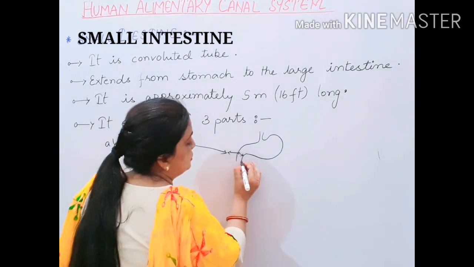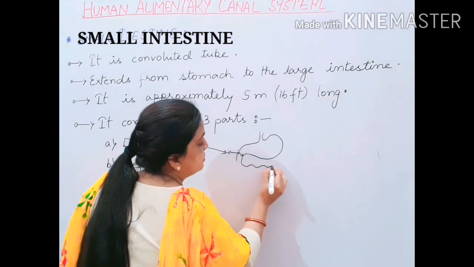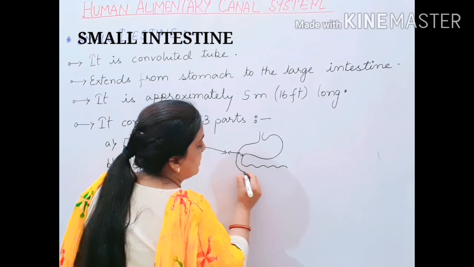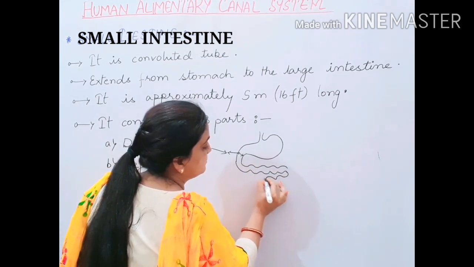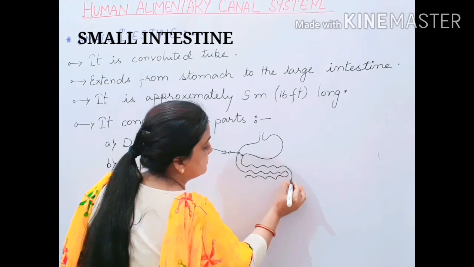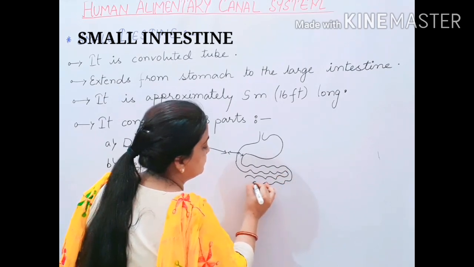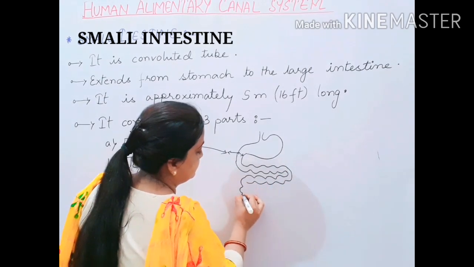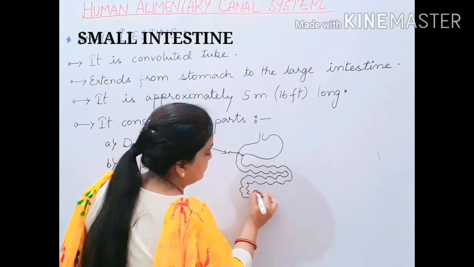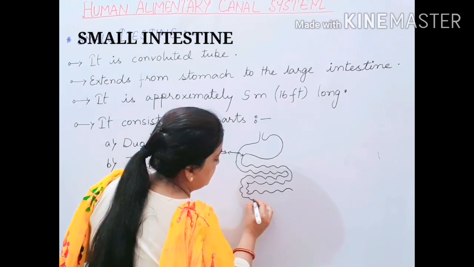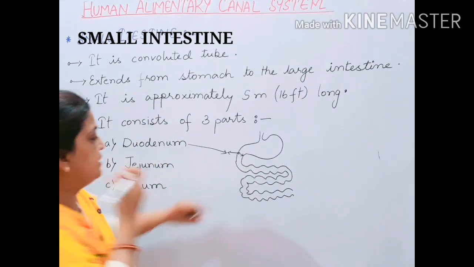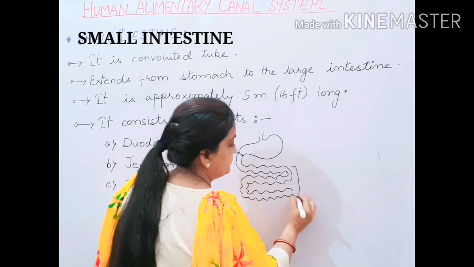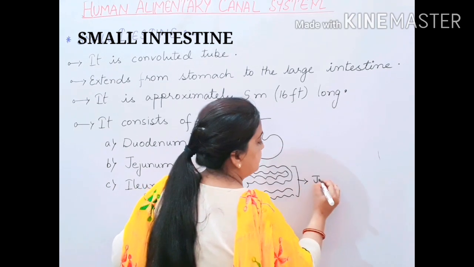Now children, I told you that it is a convoluted part. It is a highly convoluted part. So children, this convoluted, highly coiled part is your jejunum.